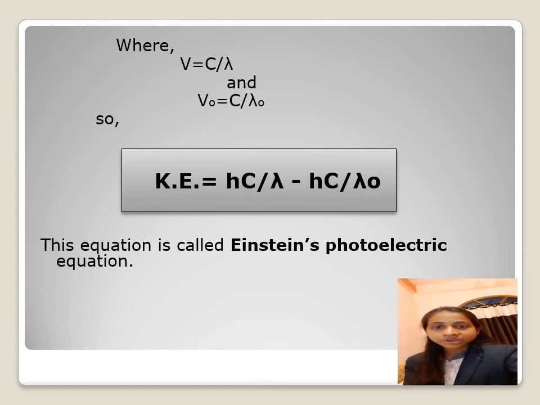So we substitute the value of mu and mu naught in the previous equation. So we get the kinetic energy is equal to hc upon lambda minus hc upon lambda naught. So this equation is known as the Einstein photoelectric equation.